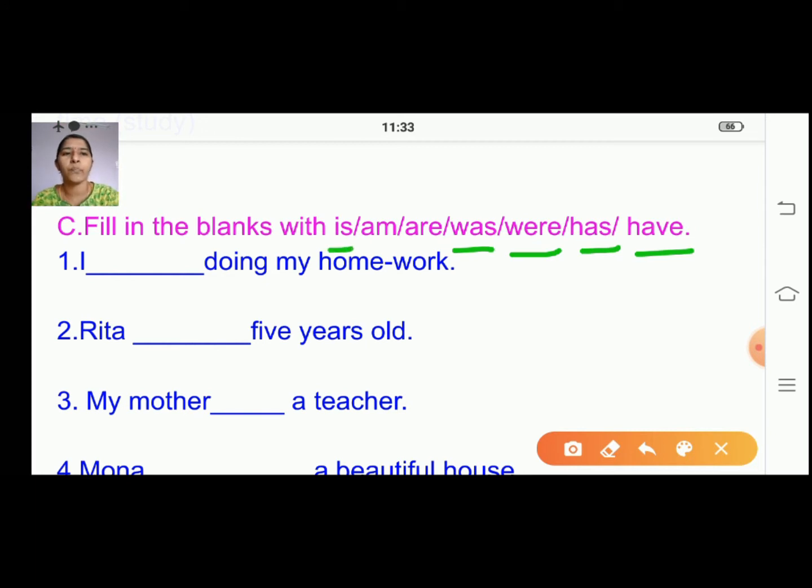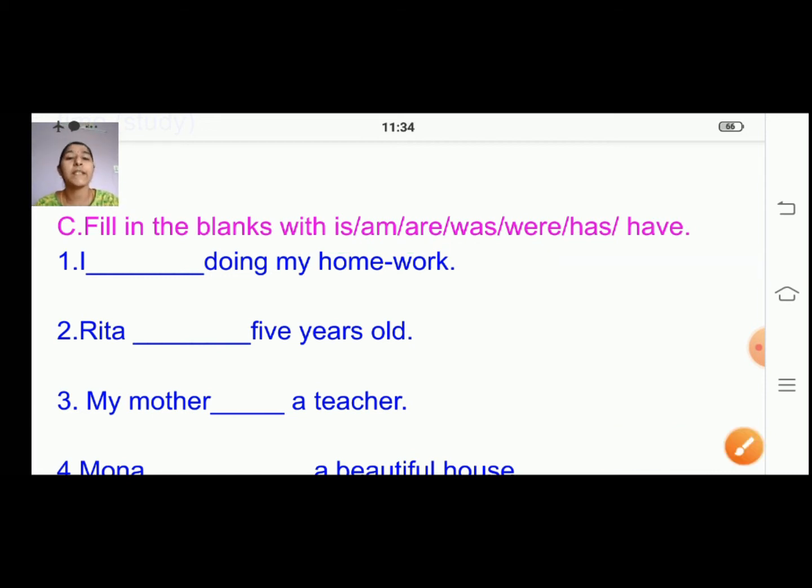These are the words we are going to use to fill in the blanks. I'll help you to do this now. The first one, you're going to read. Once you go through the video, you read and complete it in the pages which I've sent you.